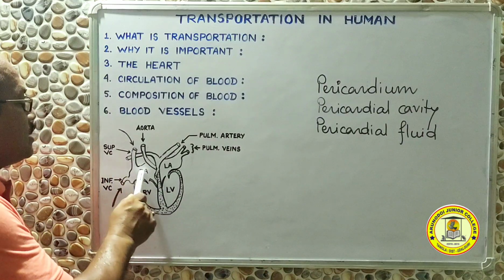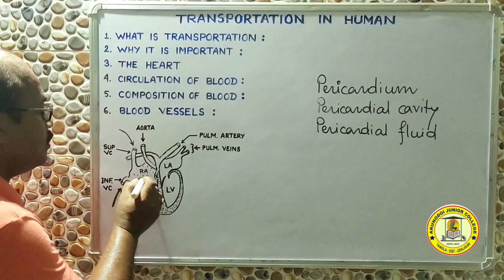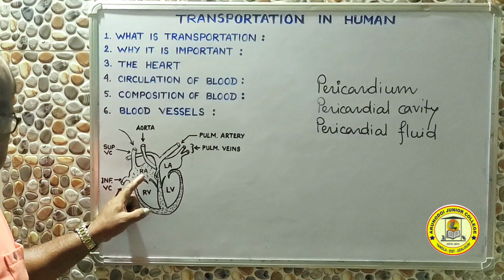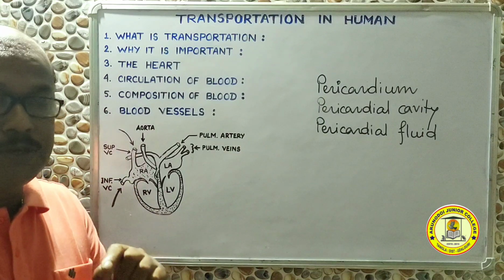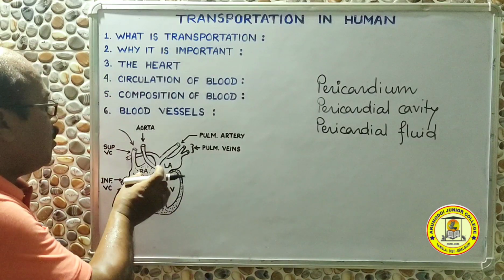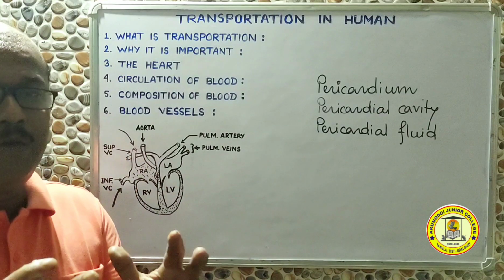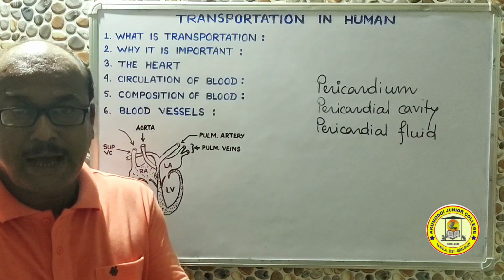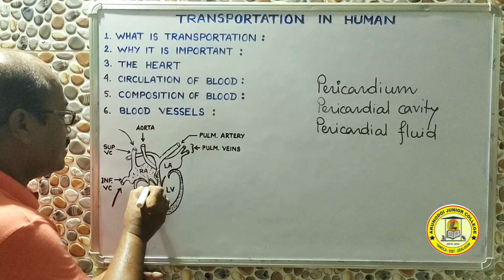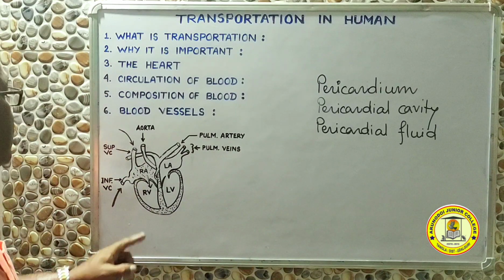After that, what happens? The impure blood enters the right auricle. The right auricle receives only impure blood, that is the blood which contains carbon dioxide, which needs to be purified. When the right auricle is full of blood and cannot hold any more, the pressure of the blood will open the valve here. This is the tricuspid valve, and it will open.